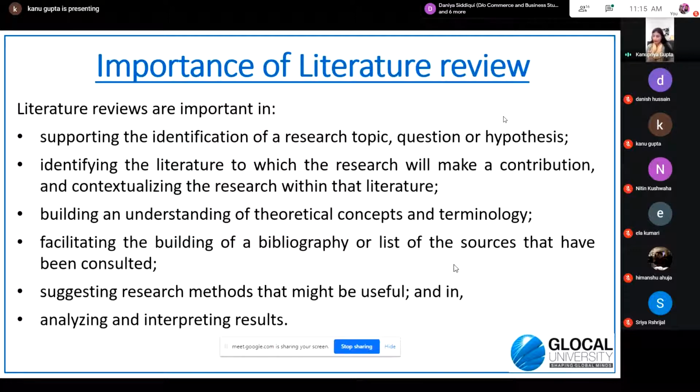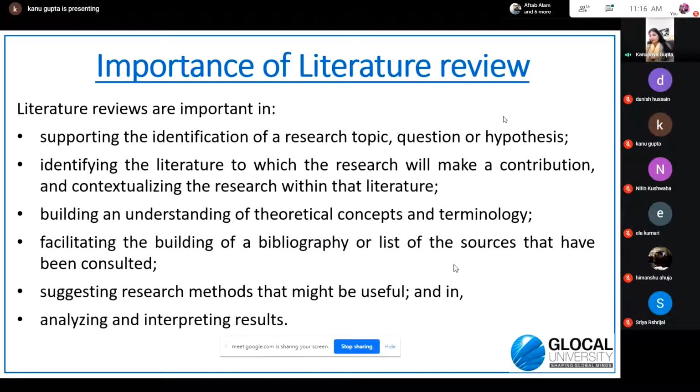So it helps in building up the scope of your research, and the research questions and research objectives for your own research. It also helps you in identifying what type of quality work you can do, which does not exist and will be a valuable contribution to the existing world of academics.